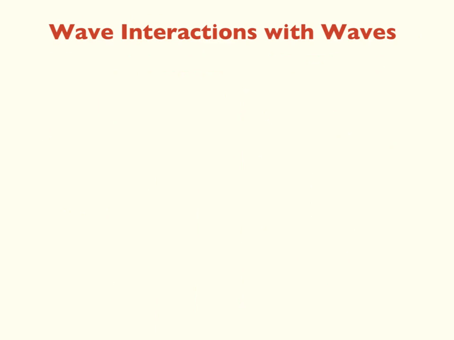And finally, waves also interact with other waves. It's important to remember that waves interact with waves of the same type. Sound waves interact with sound waves, light waves interact with light waves, and so forth. This is important to remember because the idea of superposition doesn't make sense if you have light waves, for example, interacting with sound waves, because the type of amplitude is very different.